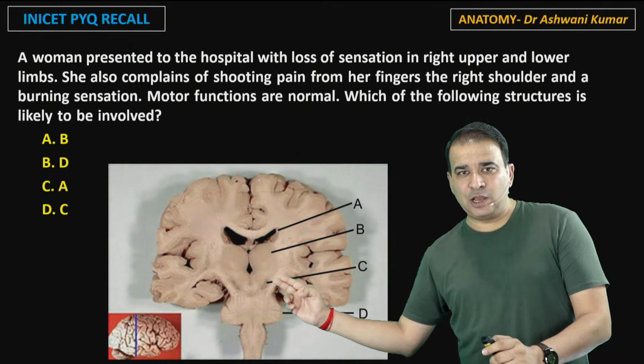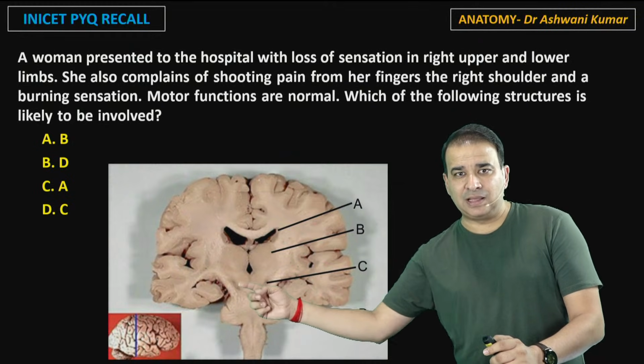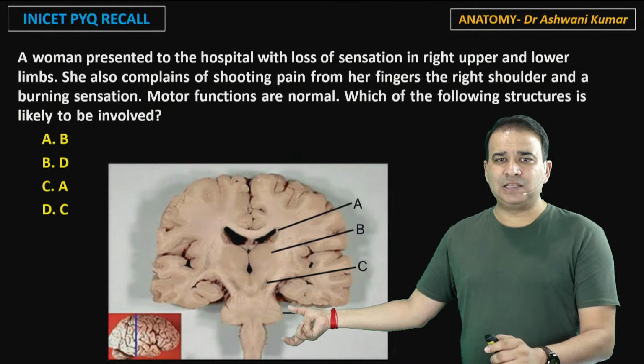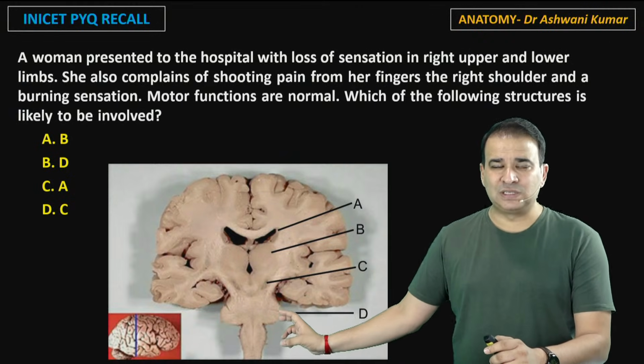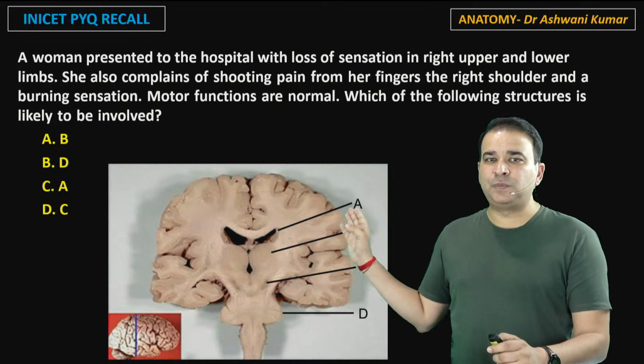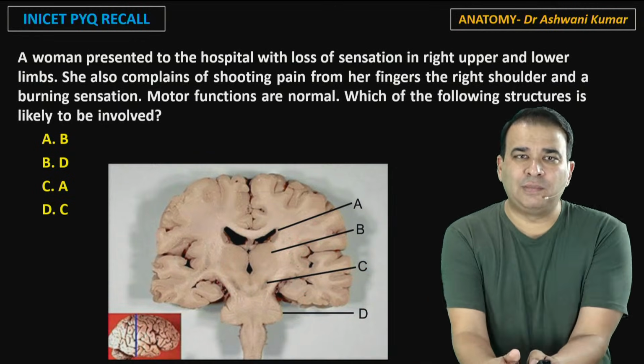C, you can see that stained area over there. That is because of the substantia nigra there. And then D is put on the cerebellum part here. That is placed on the cerebellum here. Now B is the arrow which is placed on the thalamus, and I'm sure you have all read about